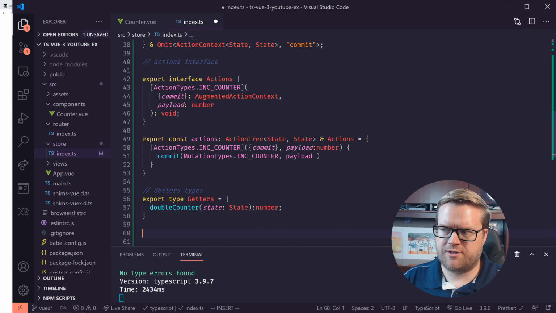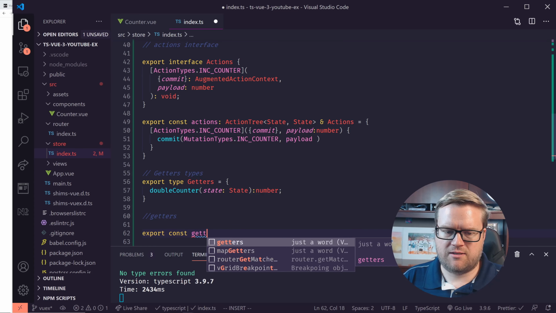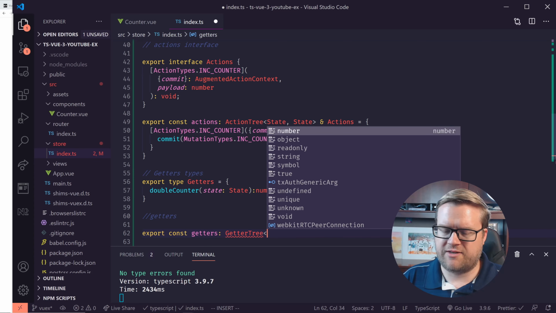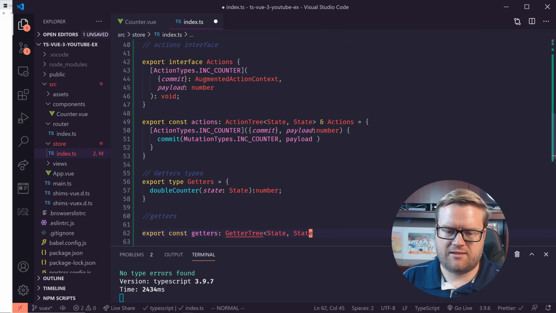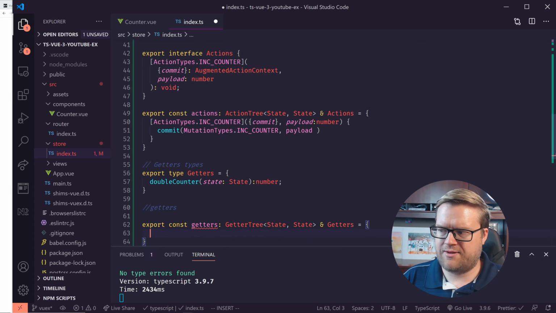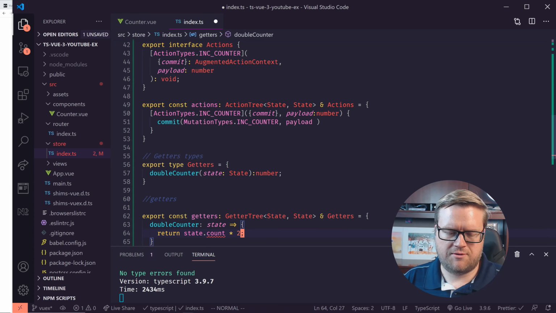And then finally, we'll do the actual getters itself. We're going to export const getters. We're going to use the GetterTree, which remember is a way to define what a getter is. And I'm just going to make sure I do Control-dot so I can add that to my Vuex import. Getters. And that's going to be, I'm going to do doubleCounter here, state. And that's going to return state.count times 2.